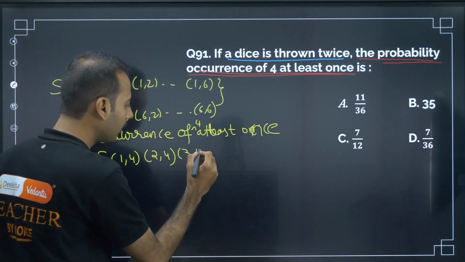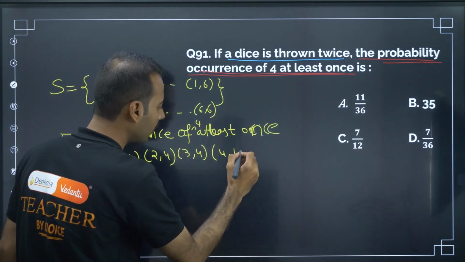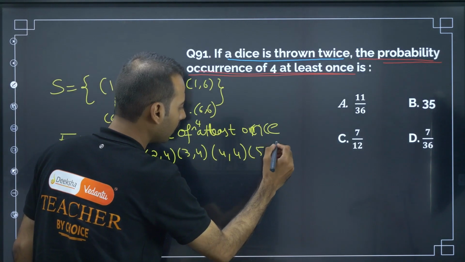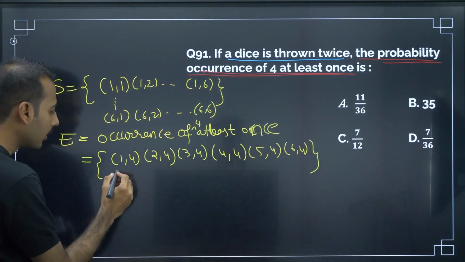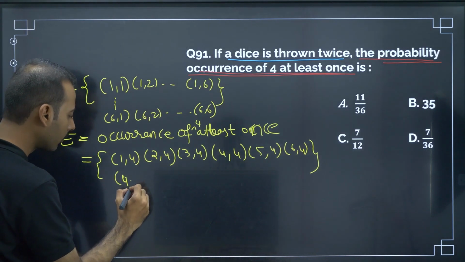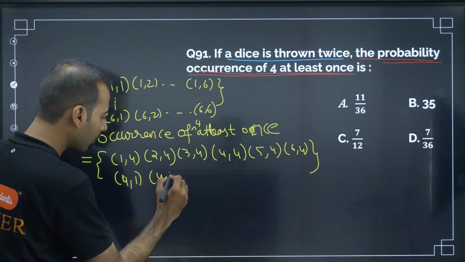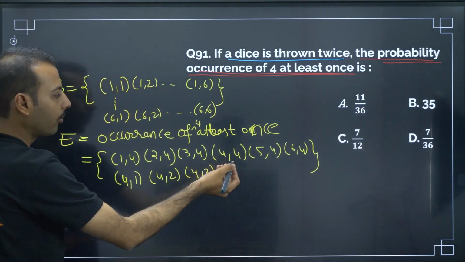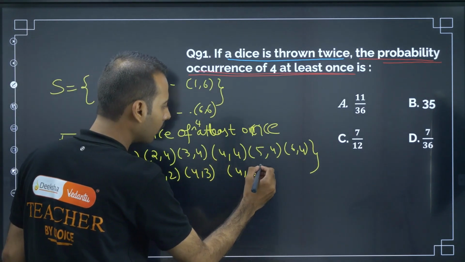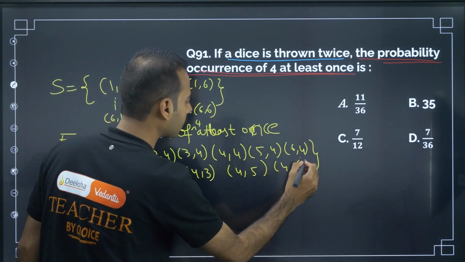So 3 4, 4 4, 5 4, 6 4. Also apart from this, it can be this one also: 4 1, 4 2, 4 3. I am not counting 4 comma 4 because it will be same only: 4 5, 4 6.